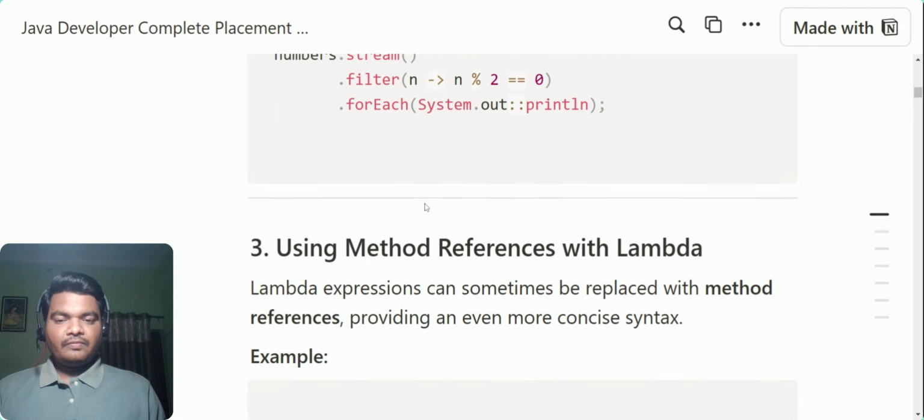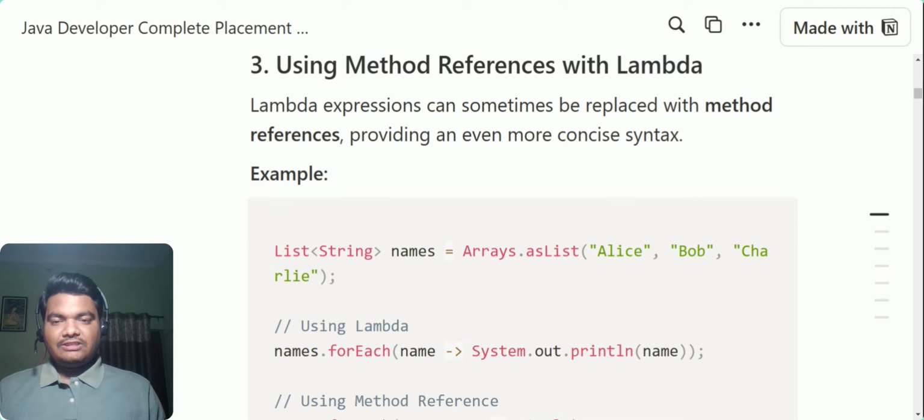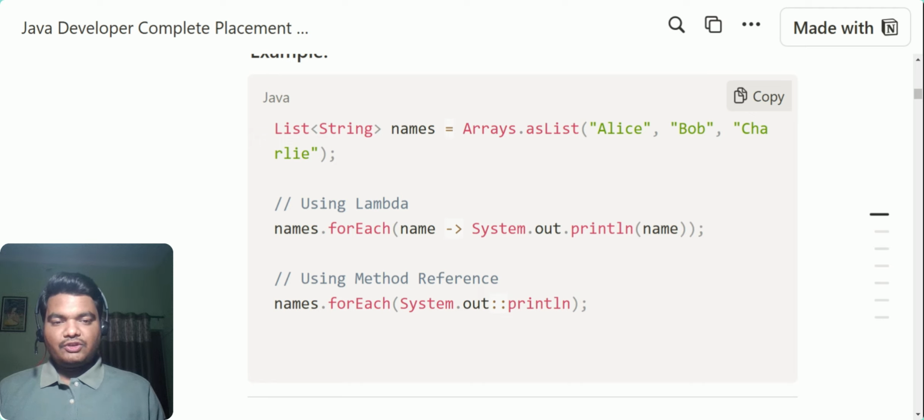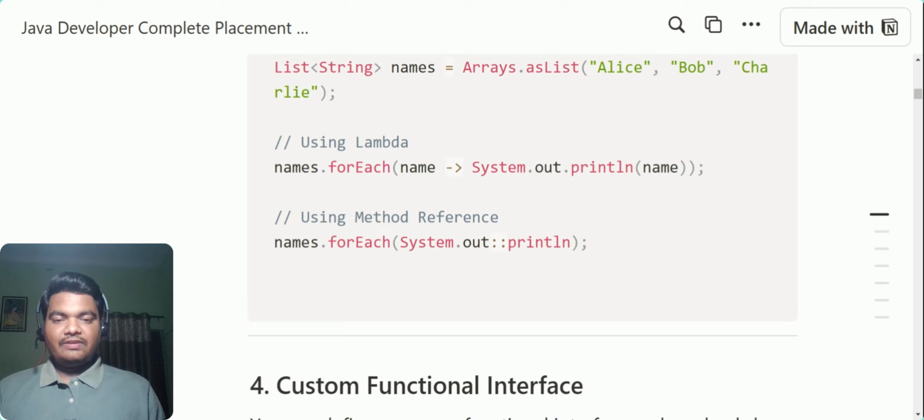This is the easy way. Method references with lambda expression is another concept actually. Lambda expressions can sometimes be replaced with method references, providing an even more concise syntax, right? So you have declared a list, then using a lambda expression you simply call it over the names of the list and print it, right? And using method references, this is another way where instead of writing the full println call, you simply write System.out::println, and it will do the same thing. This is how you do it using method references, where you put two colons and then you get the reference. This is what we call a method reference, right?